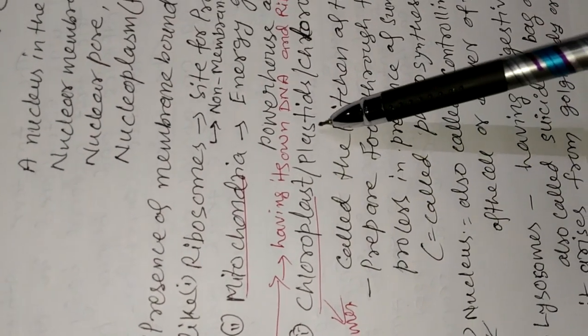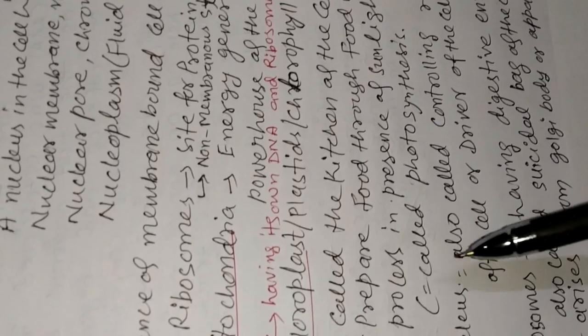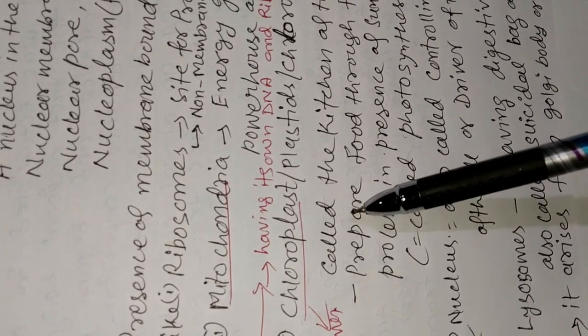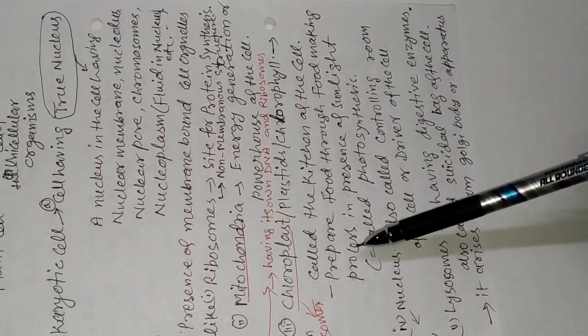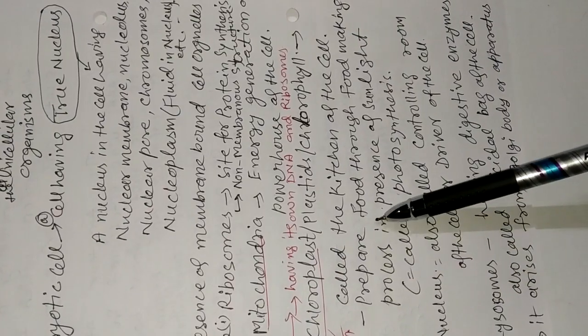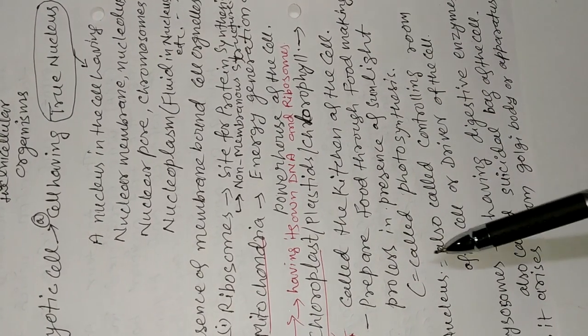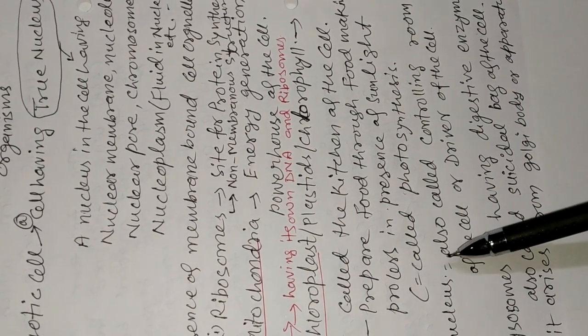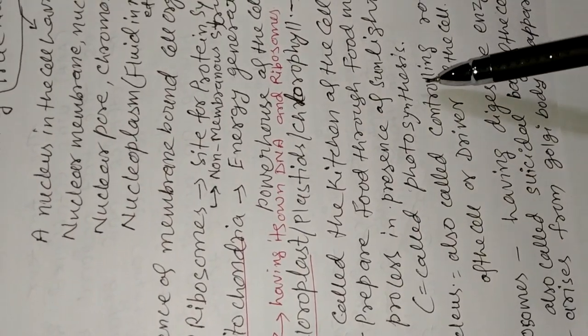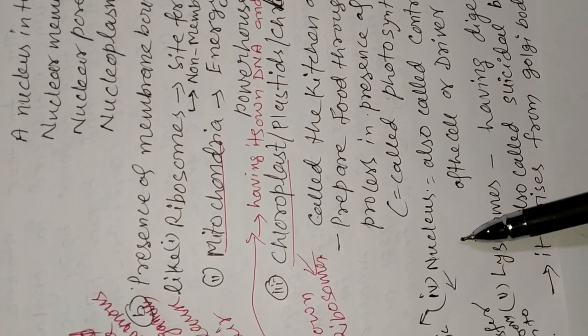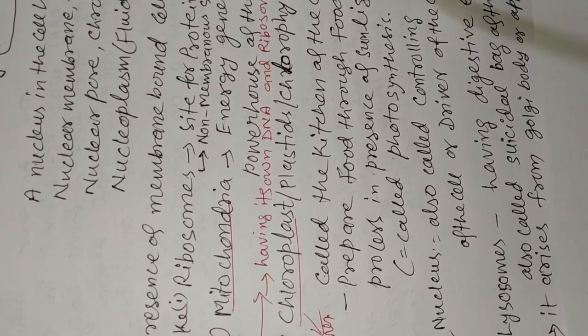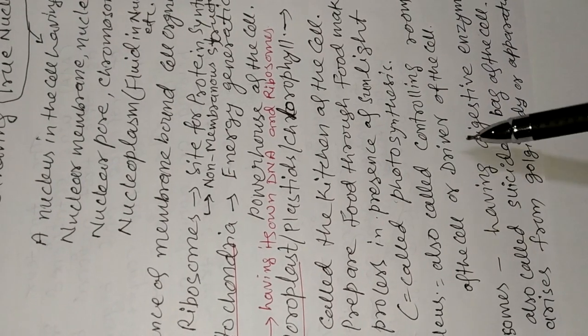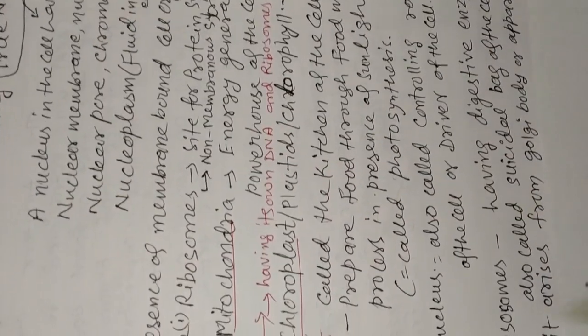Next is chloroplast, or plastids. Chloroplast is called the kitchen of the cell. Chloroplast prepares food through the food-making process in the presence of sunlight, that is called photosynthesis. Fourth, nucleus, also called the controlling room of the cell or the driver of the cell.